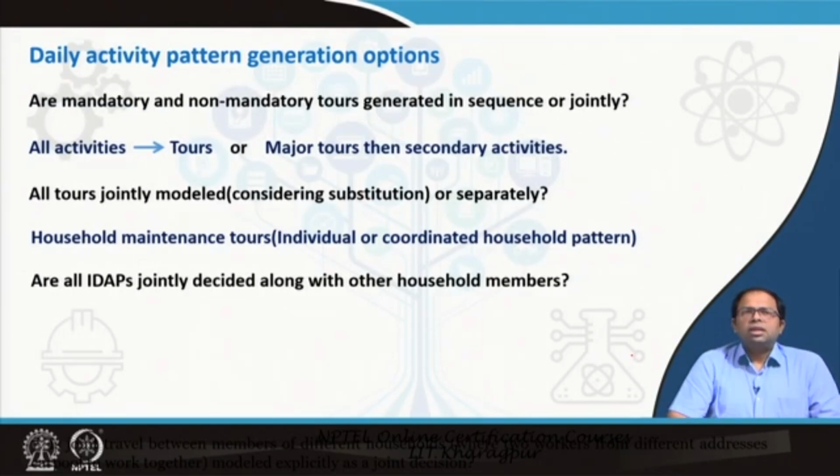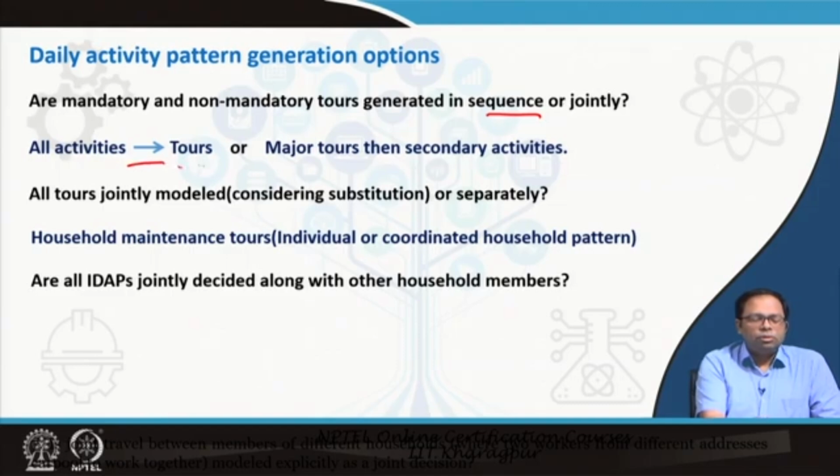Some of the questions that we can ask are: are mandatory and non-mandatory tours generated in sequence or jointly? That means, we can do it in sequence. First we decide on mandatory, then we decide on the non-mandatory, or does a person decide all of them together? So this is a question. Each modeler can assume different strategies. Another question: do all activities lead to tours, or do major tours come first and then secondary activities?